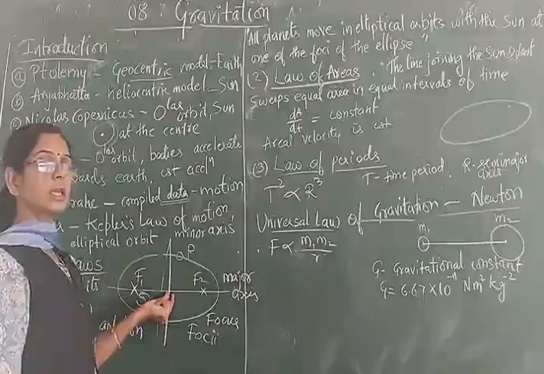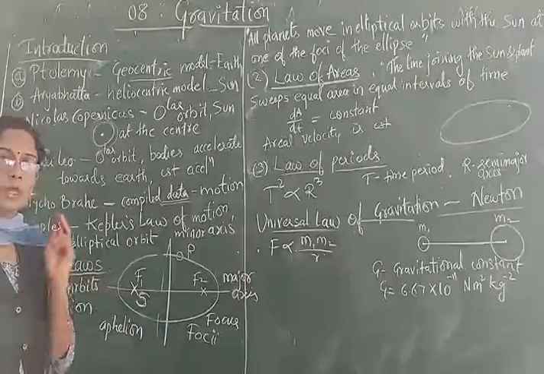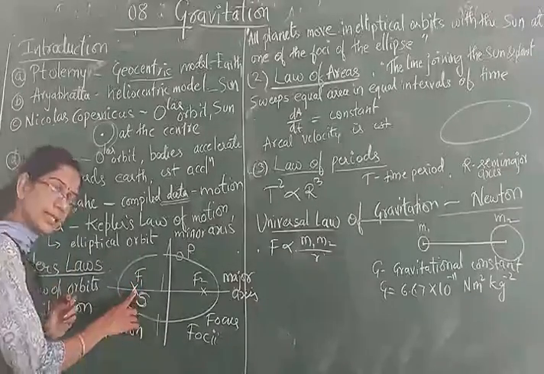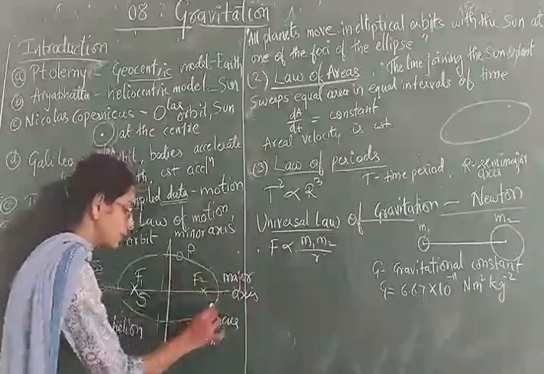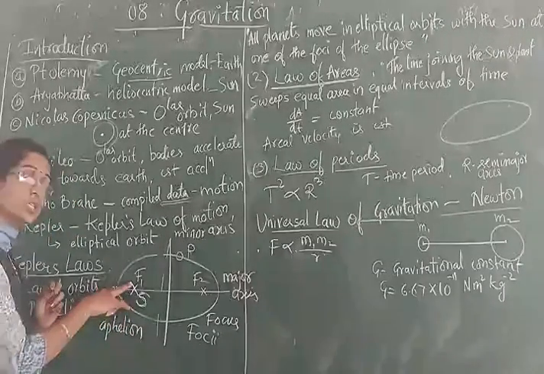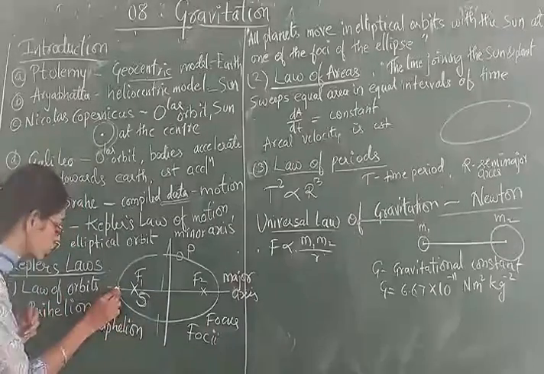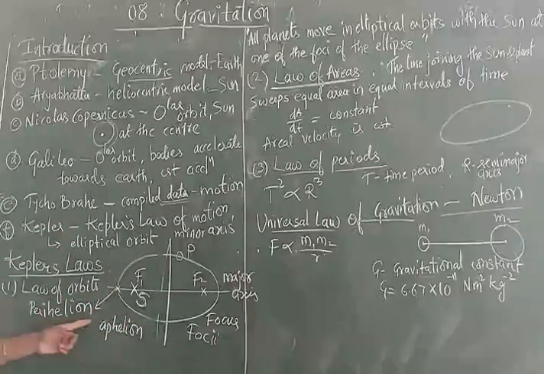And one more thing he gave: we have 2 points in the orbit. If your sun lies here and the planet revolves around it, the point where it reaches the minimum distance from the sun is called perihelion.